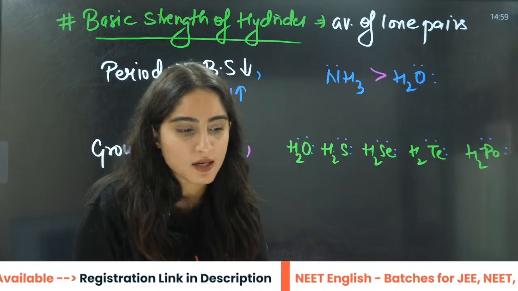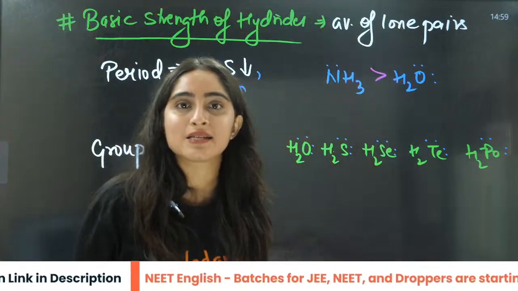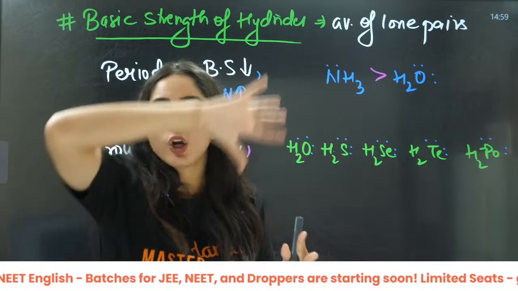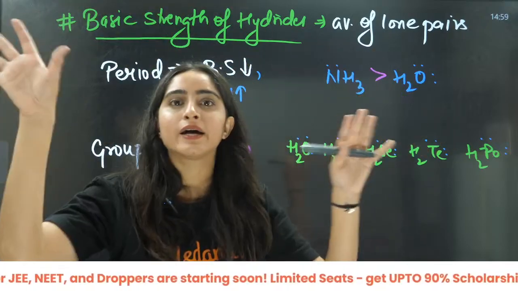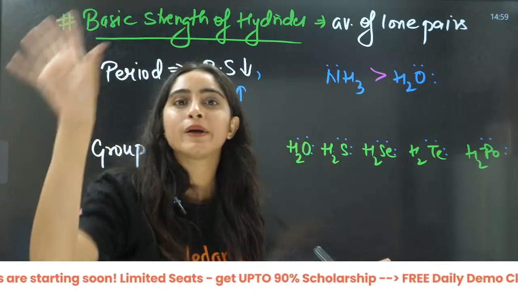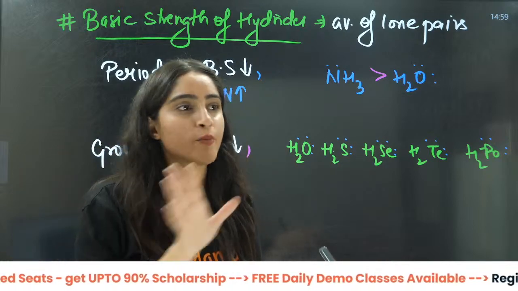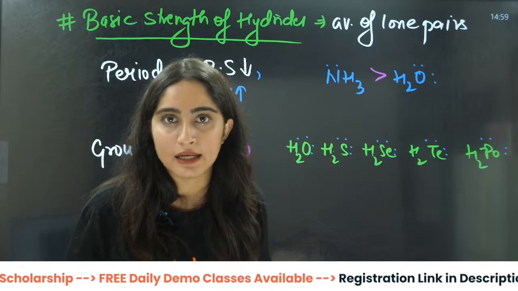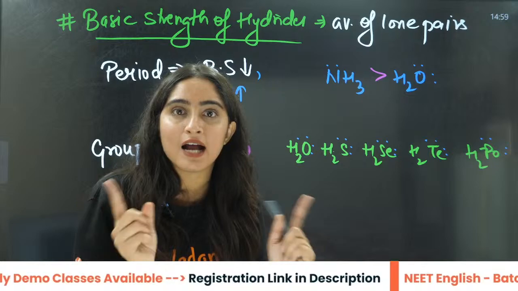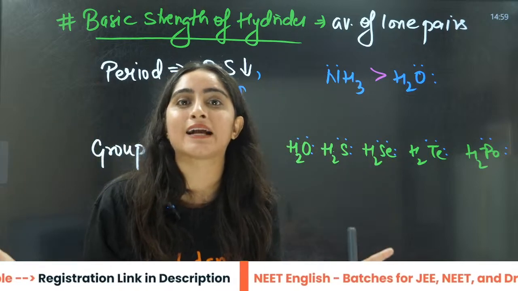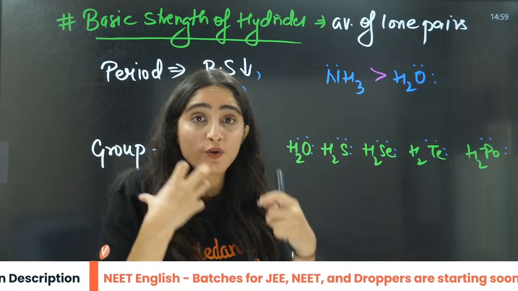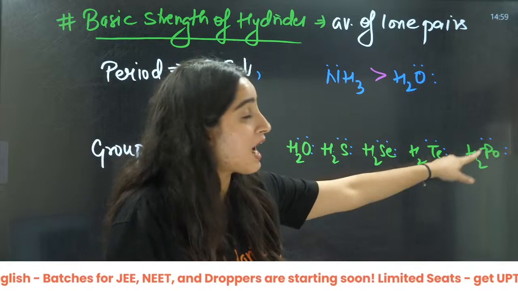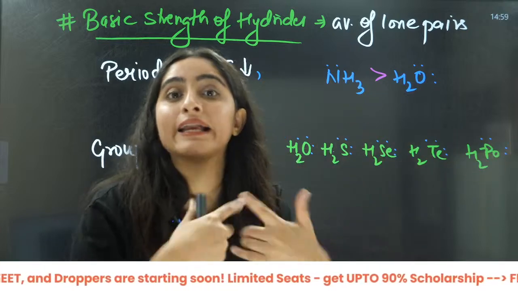Why? Because the atom is large, the lone pairs are more diffused, more scattered here and there. That is why it will be very difficult for that large atom to give away the electrons.